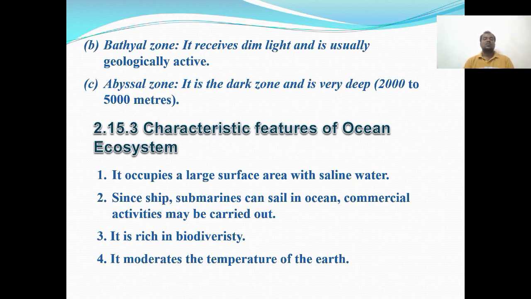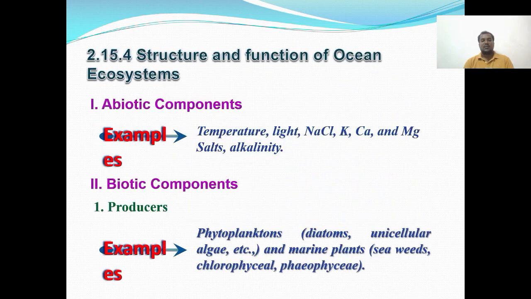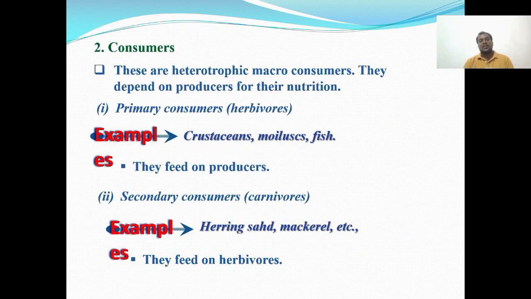So character of ocean ecosystem. In this ocean ecosystem, it occupies the large surface area of saline water. Since submarines can sail in oceans, commercial activities may be carried out in this ecosystem. It is rich in biodiversity and it moderates the temperature of the earth. Structure and functions of ocean ecosystem: the abiotic and biotic components we already know, in the earlier manner, consumers and decomposers also.